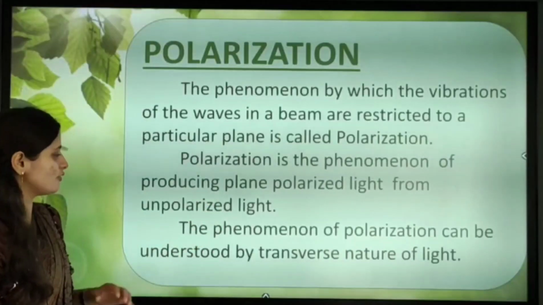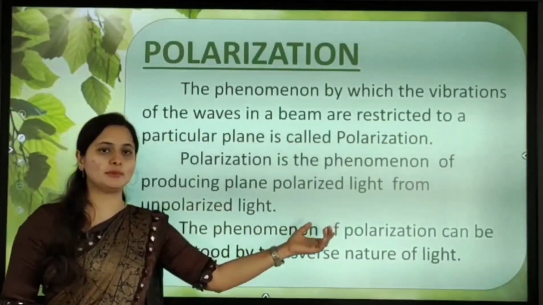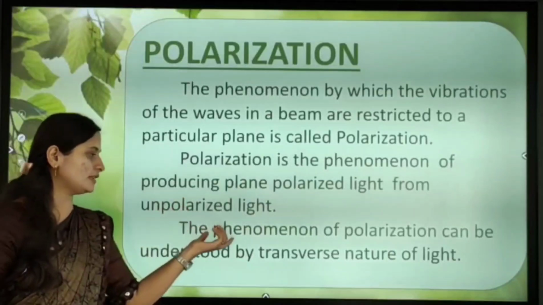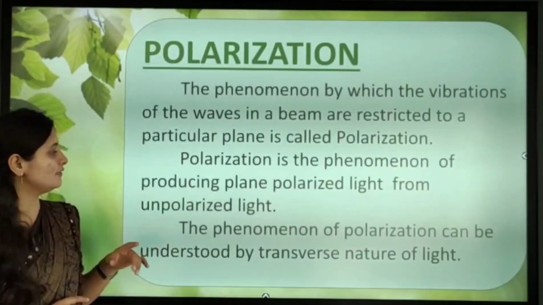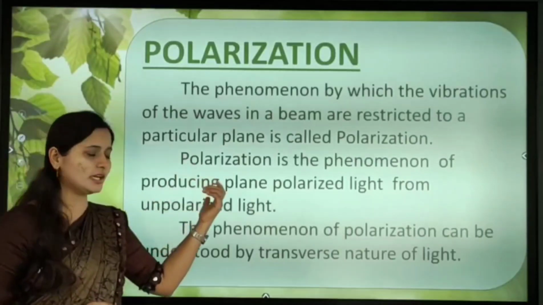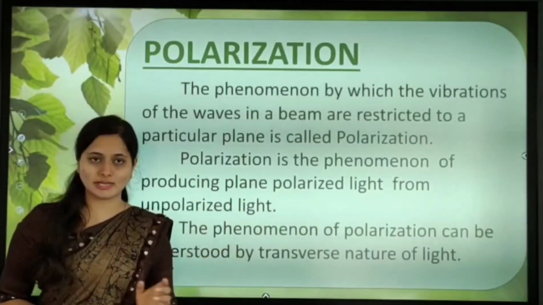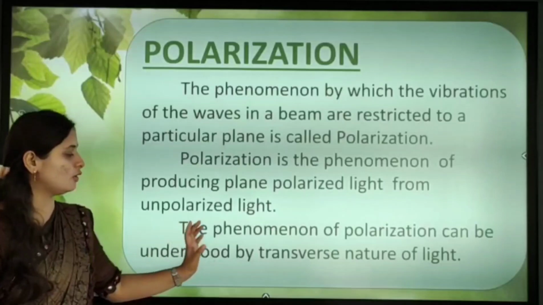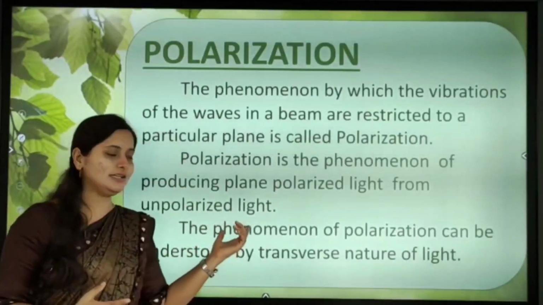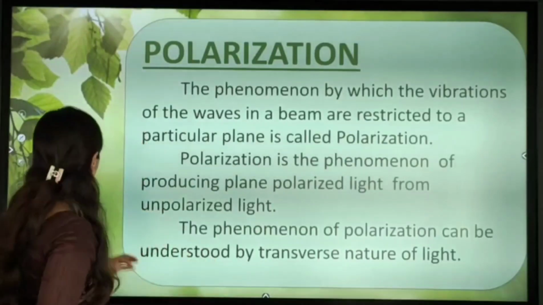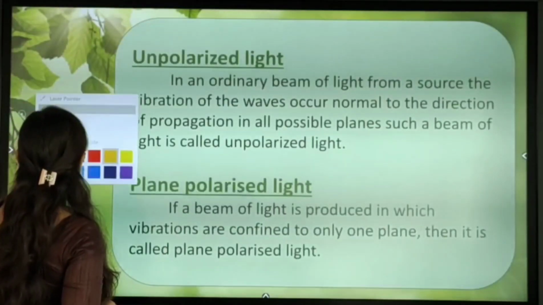The next one is that it is understood by the transverse nature of light. Next we'll see what unpolarized light and plane polarized light are, and after that how polarization works using light of a transverse nature. One by one we will see.